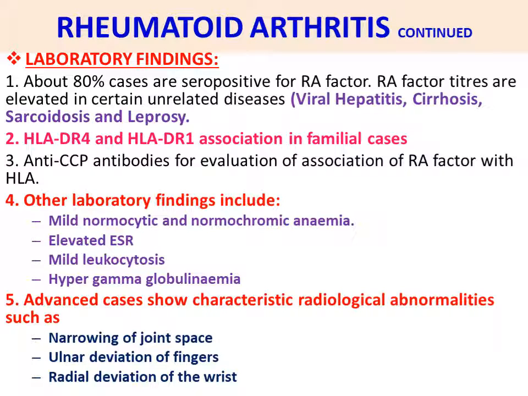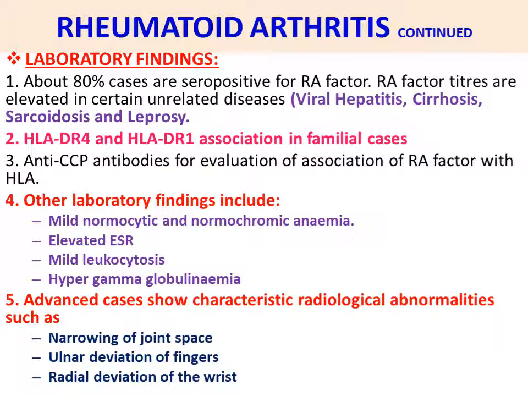Laboratory findings in rheumatoid arthritis. First point, about 80% of cases are seropositive for RA factor, that is, serum positive for rheumatoid arthritis factor. RA factor titers are elevated in certain unrelated diseases also, that is viral hepatitis, cirrhosis, sarcoidosis and leprosy. Then next point, HLA-DR4 and HLA-DR1 association in familial cases. Third point, anti-CCP antibodies for evaluation of association of RA factor with HLA.